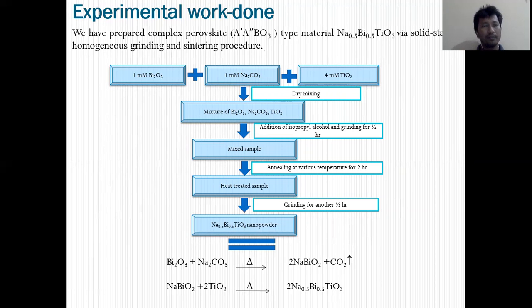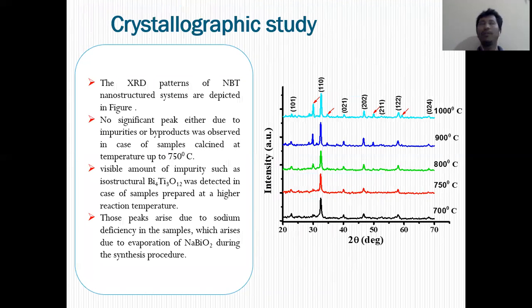After we got the NBT powder, we first went for XRD studies, or crystallographic study, to find out if NBT has formed or not, and if it has formed, what its phase is. It was found that NBT is in the rhombohedral phase only, and for the sample heat treated up to 800 degrees Celsius, no additional peaks for byproducts were found.